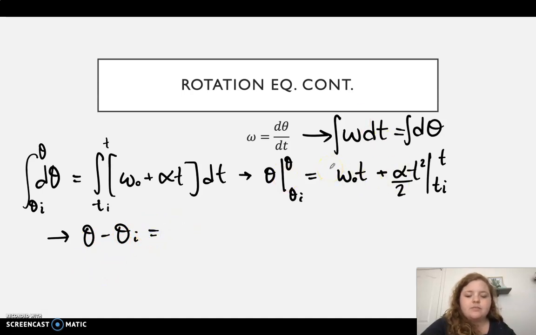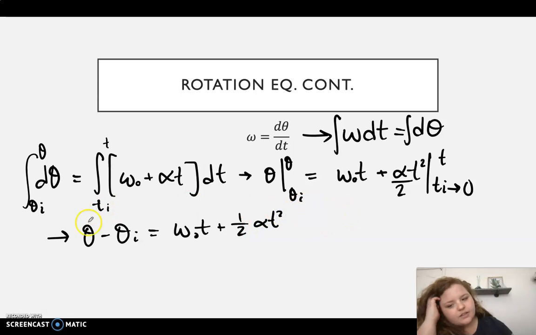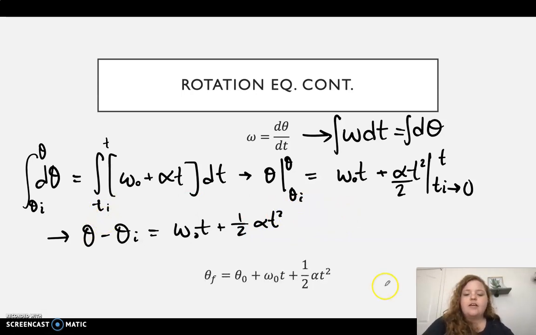I know I'm kind of mixing up subscripts. That's kind of messing with me too. And then we're going to say that this is going to go to 0, so then those two will go away. And so then we'll just have omega naught t plus 1/2 alpha t squared. Okay, and then we'll solve for theta here. And so we'll get this final expression. Theta final is equal to theta naught plus omega naught t plus 1/2 alpha t squared.